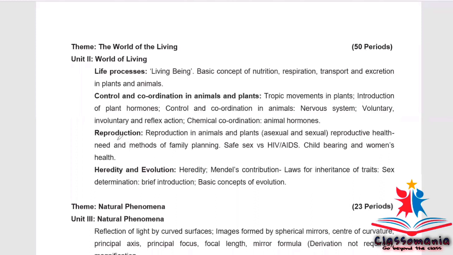Next, from the chapter reproduction, nothing has been deleted. From heredity and evolution, heredity, Mendel's contribution, laws of inheritance of traits, sex determination, brief introduction. These topics are there in this syllabus. Only basic concepts of evolution have been deleted from this syllabus.